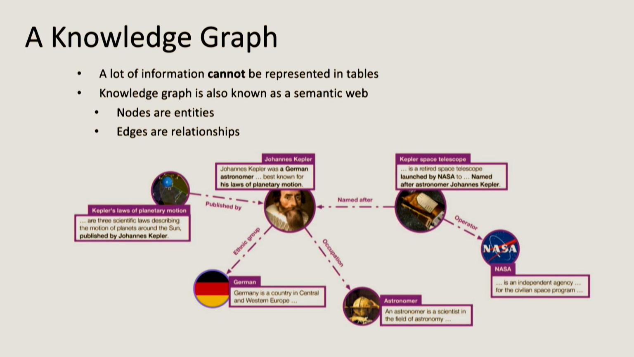Knowledge graphs are these things sometimes known as the semantic web, and they have nodes as entities and edges as relationships. This showcases what's going on with a selected subset of Wikipedia articles and their nodes.